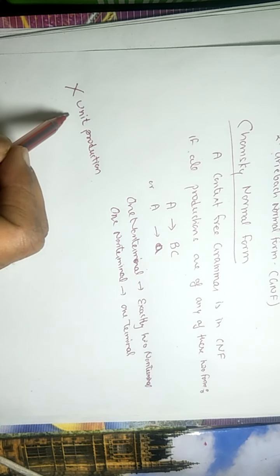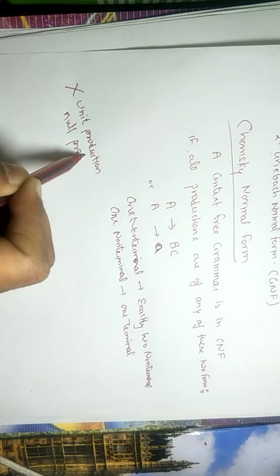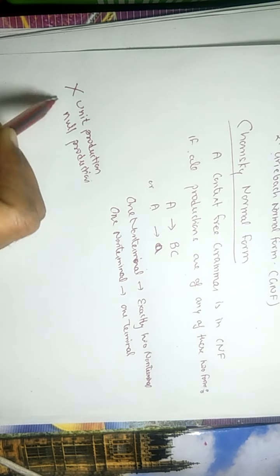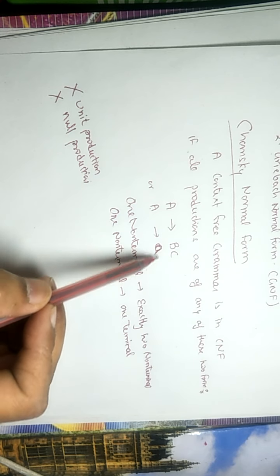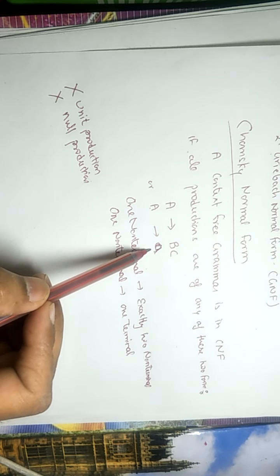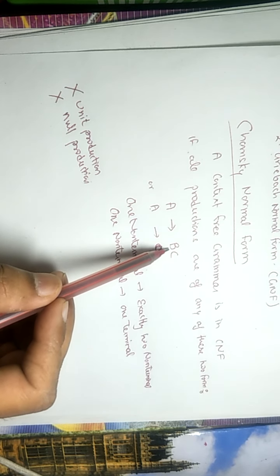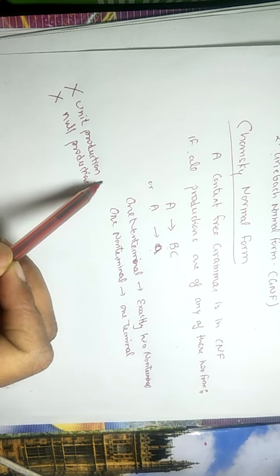Unit productions are not allowed, and you will never get null productions, because you must have a terminal, so it will not allow null production, or you must have two non-terminals, so this will not allow unit production.